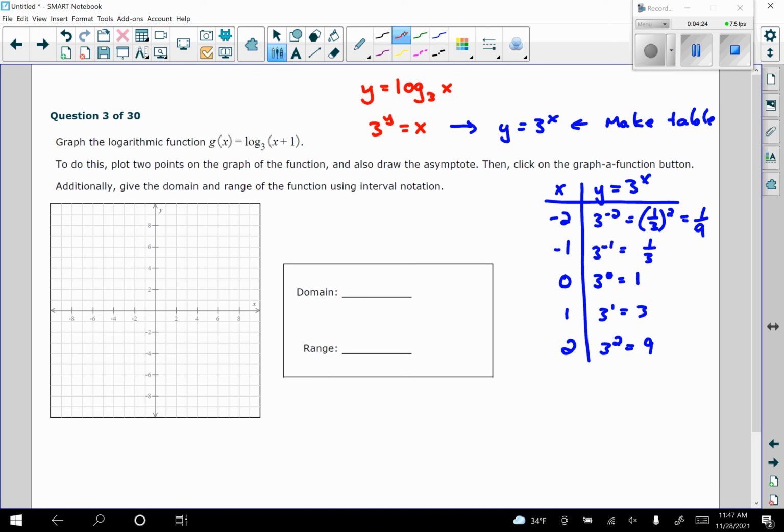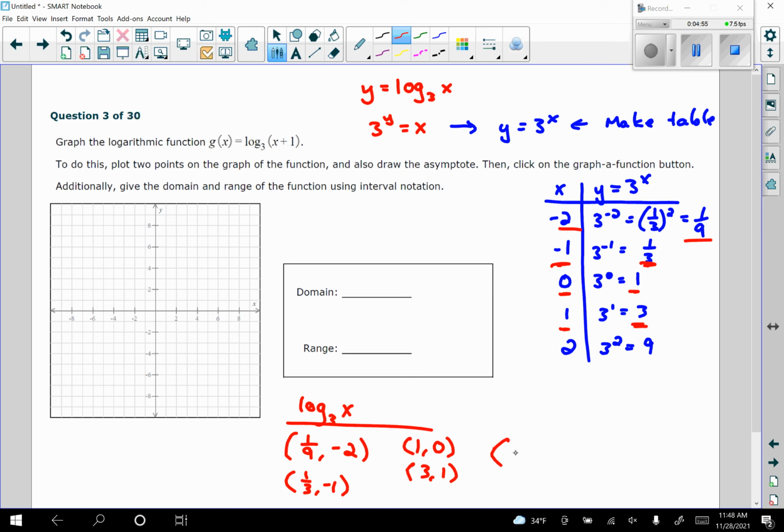So now in order to graph log base 3 of x, I'm just going to take these ordered pairs and switch them around. My first point is going to become 1/9, negative 2. So I just switch the x's and the y's that I got up here. My second point is going to become 1/3, negative 1. Switching those two around. Next I'll have 1, 0. Then we'll have 3, 1. And then we'll have 9, 2.